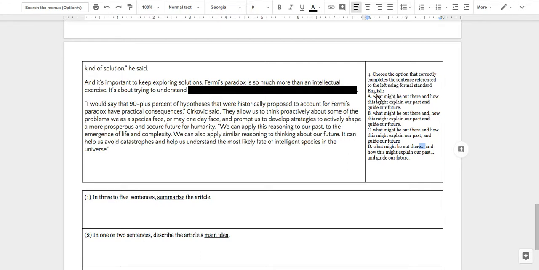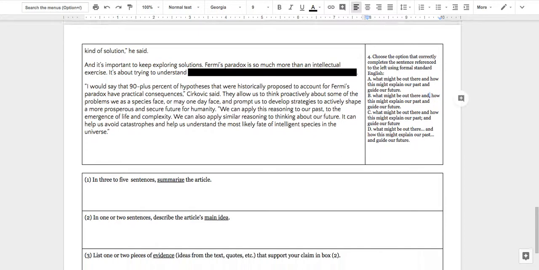The answer is no. If you look through all of these, they're all wrong, except for the first one. And if you plug in the first one, there's really nothing wrong with it. So you'd put this in the maybe category, and then if you go through what might be out there and how this might explain, no, I mean, maybe if you put the comma there, you can make an argument, but if you put the comma there, it doesn't work.